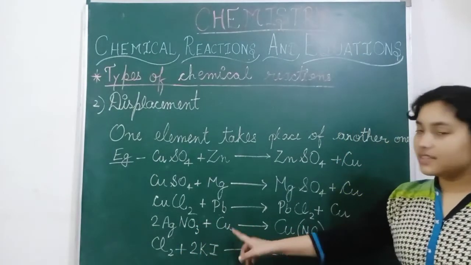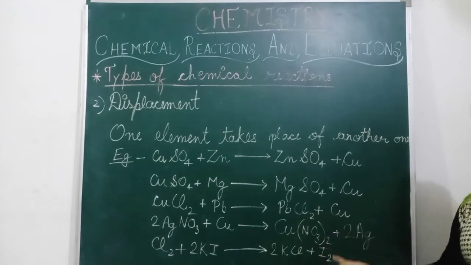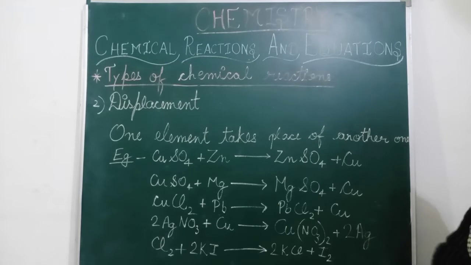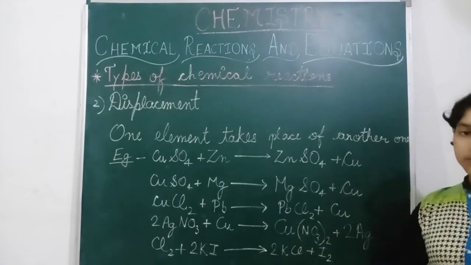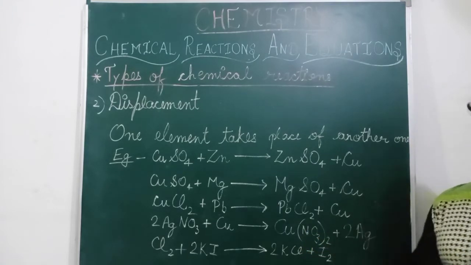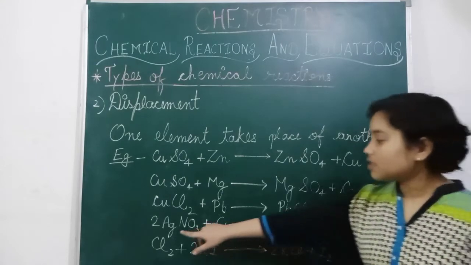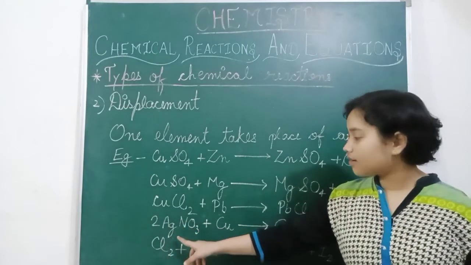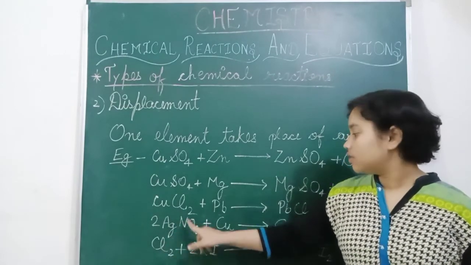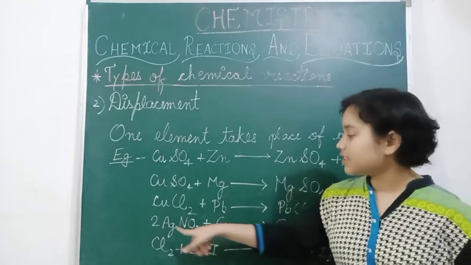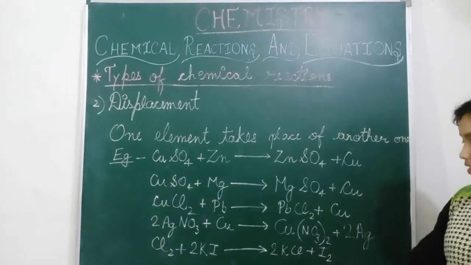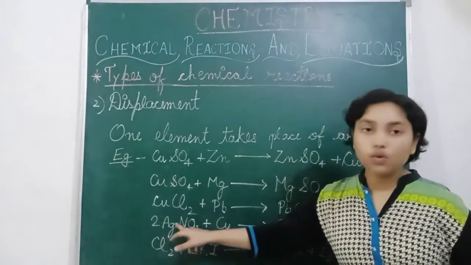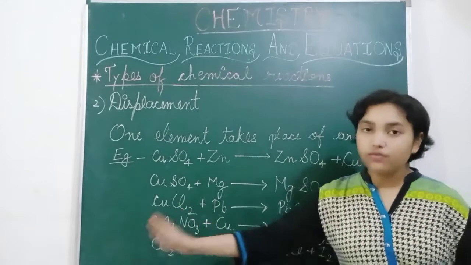2AgNO3 and Cu gives Cu(NO3)2 and 2Ag. So here the balancing is different from other ones, because this 2 is here and 2 is here. Silver is 2, nitrogen is 2, and oxygen is 3 twos are 6, oxygen is 6. So here if 2 silver is removed from here,